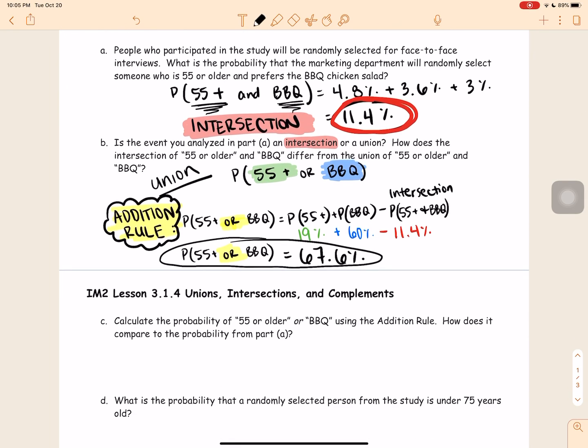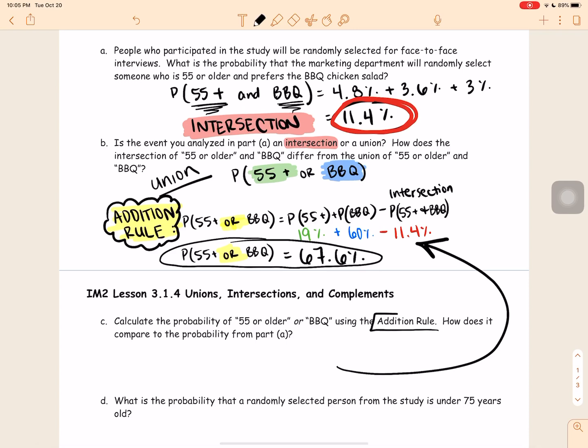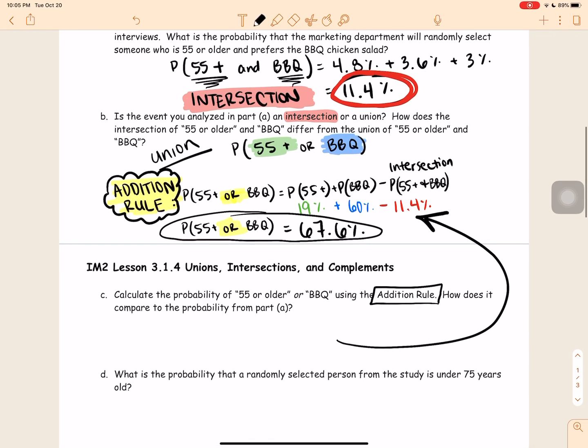So we already did part C. I always do that. We already calculated it using the addition rule. Okay, so the addition rule is the probability. Let's go and take a few notes here.